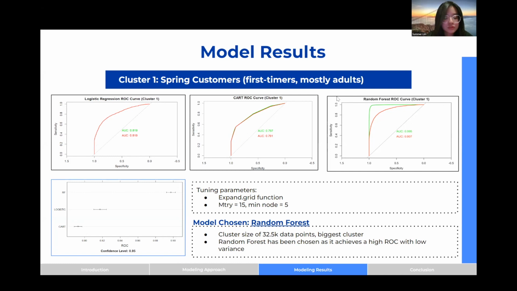And the trees have been tuned to prevent overfitting by using the expand grid function with mtry equals 15 and minimum node equals 5. If a tree in the random forest is deep and variables are randomly chosen in building the model, hence the higher training AUC achieved, since more features could have been selected and explained when building the model. Hence, although the difference in AUC between the train and test set is relatively huge, it might not necessarily indicate that the random forest model is overfitted.